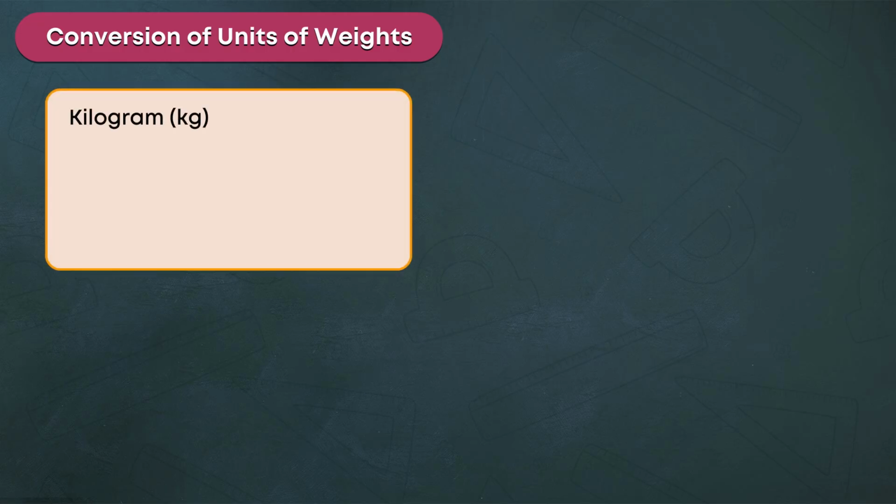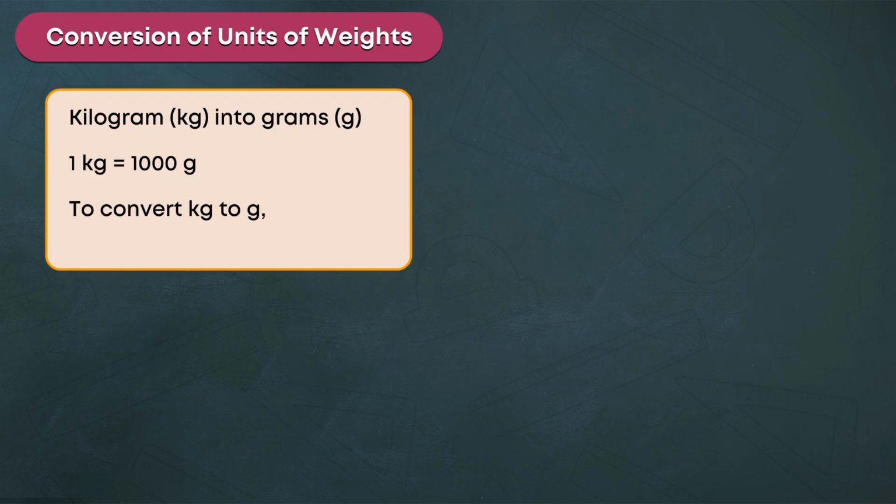Conversion of units of weights. Kilogram into grams. 1 kilogram is equal to 1000 g. To convert kilogram to grams, multiply kilogram by 1000.